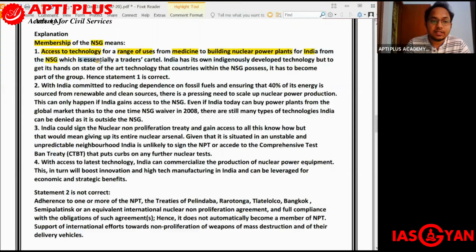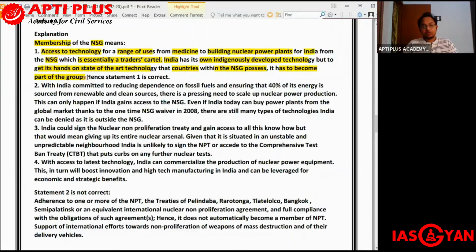The NSG is essentially a traders' cartel. What is a cartel? A group of people who control a particular market in terms of a particular good or service. India has its own indigenously developed technology, but to get its hands on the state-of-the-art technology that countries within the NSG possess, it has to become part of the group. So statement one is correct.